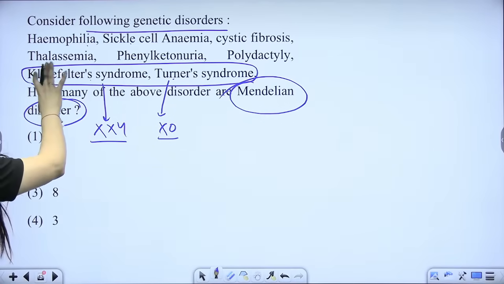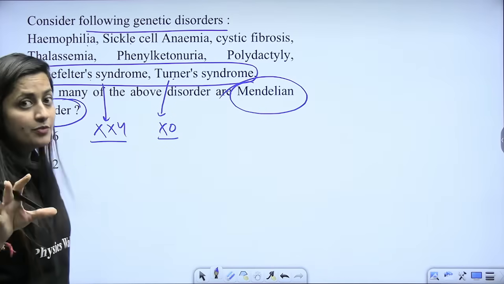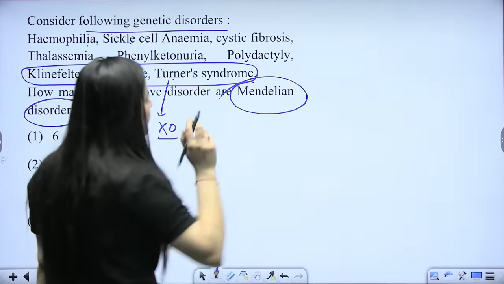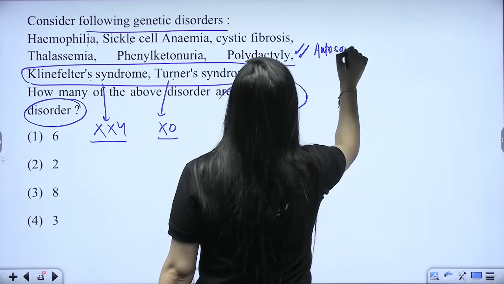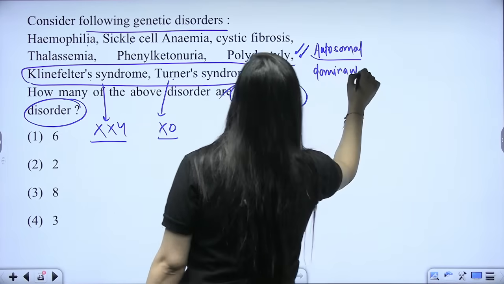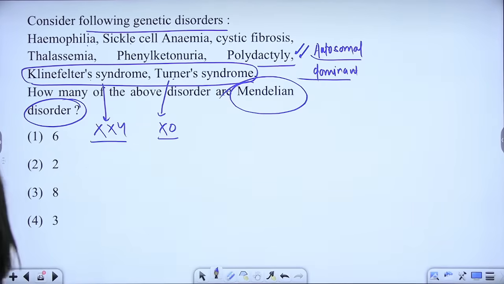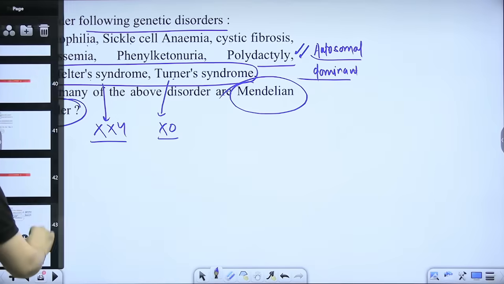Now hemophilia, sickle cell anemia, obviously thalassemia, phenylketonuria, cystic fibrosis, they all are Mendelian disorders. But let me tell you, polydactyly is also a Mendelian disorder, and it is autosomal dominant. It shows an autosomal dominant trait. So what is the answer here? It is going to be 6.